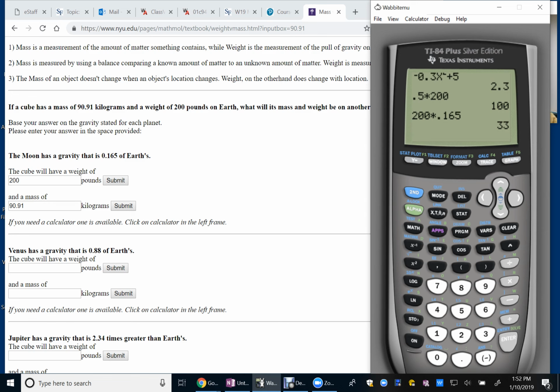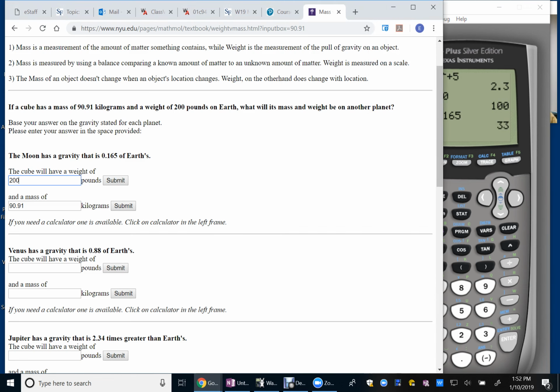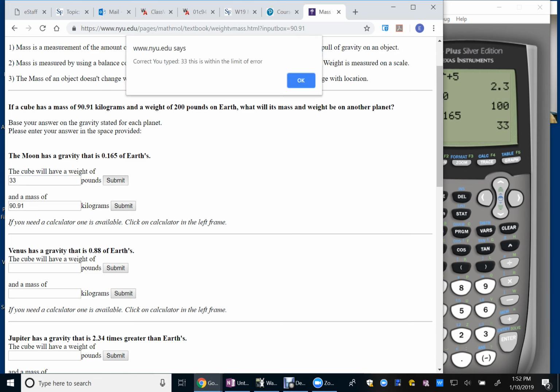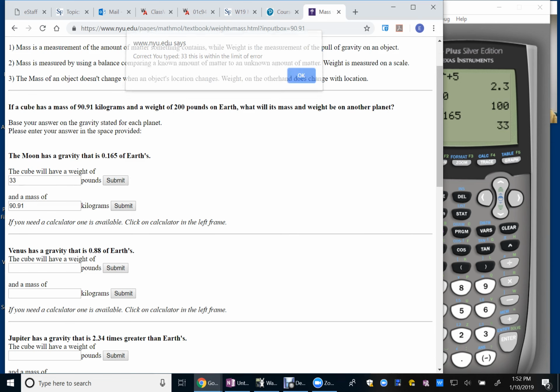And this object's only going to weigh 33 pounds on the moon. So this is really an important concept: weight changes as gravity changes, mass does not.